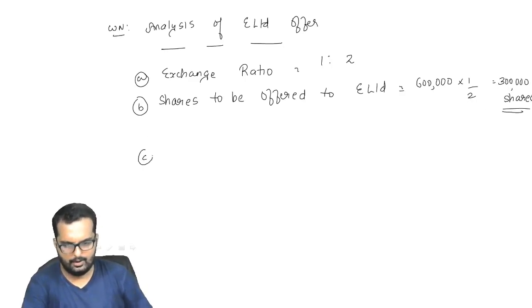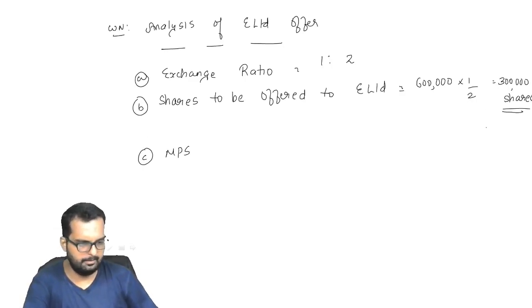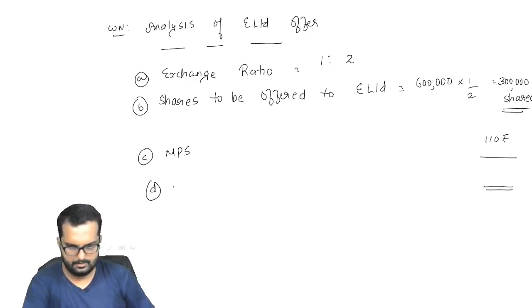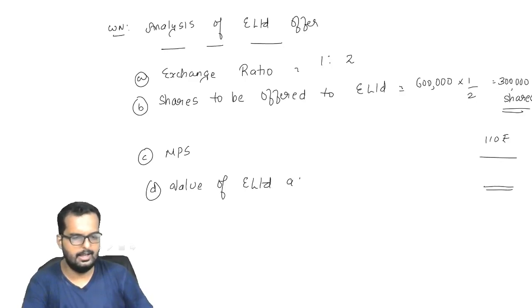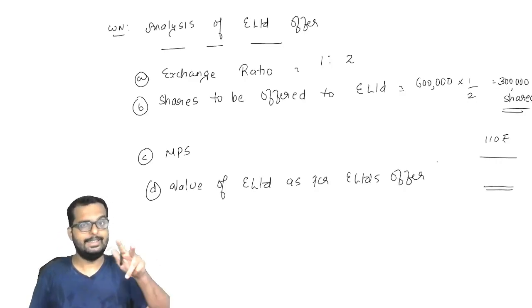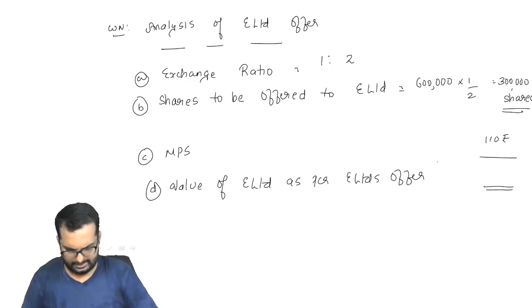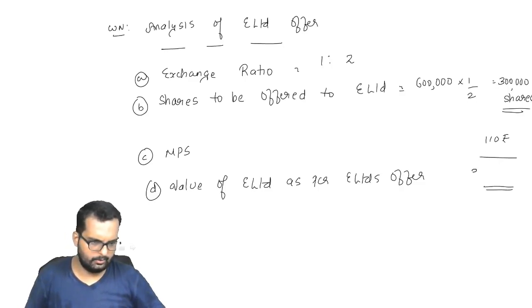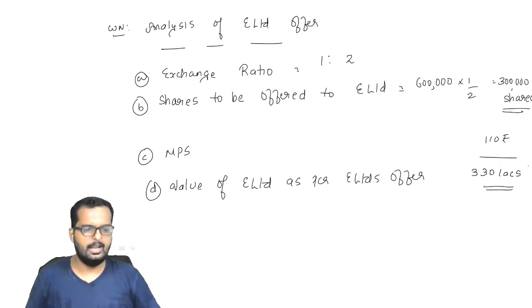And we already know the market price of E Limited is 110 rupees, correct? So value of E Limited as per E Limited's offer. Earlier we found out using T Limited's offer, so it will be 3 lakh into 110. That turns out to be 330 lakhs.